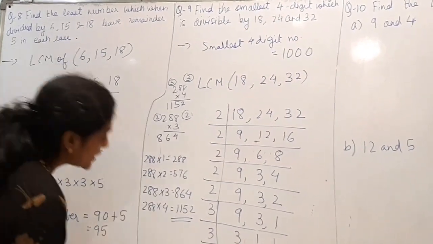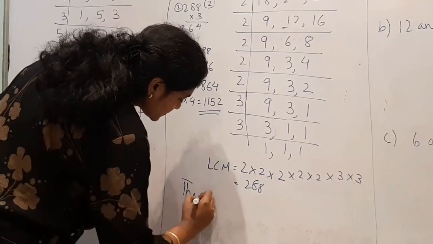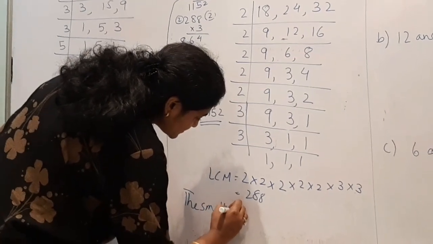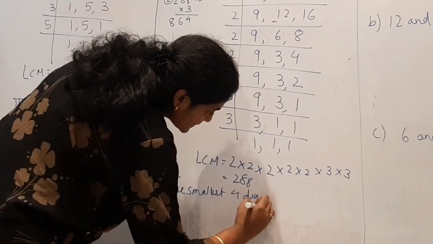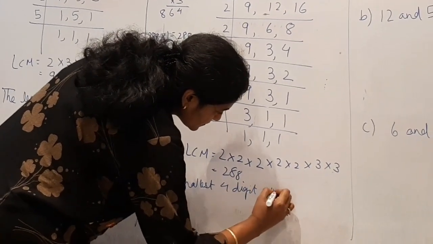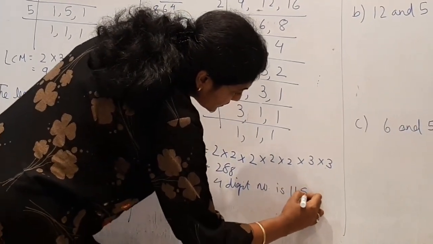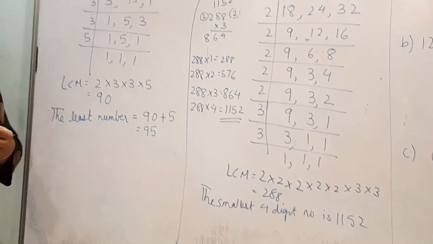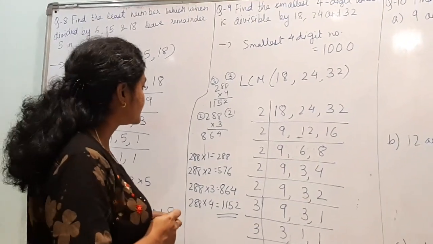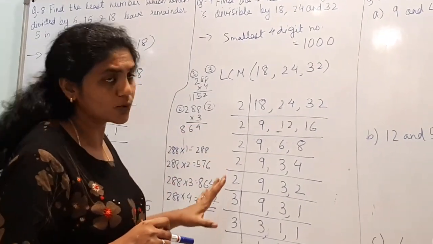So here we have to find the smallest 4-digit number, which is 1152. Right? So in this way you have to do it.